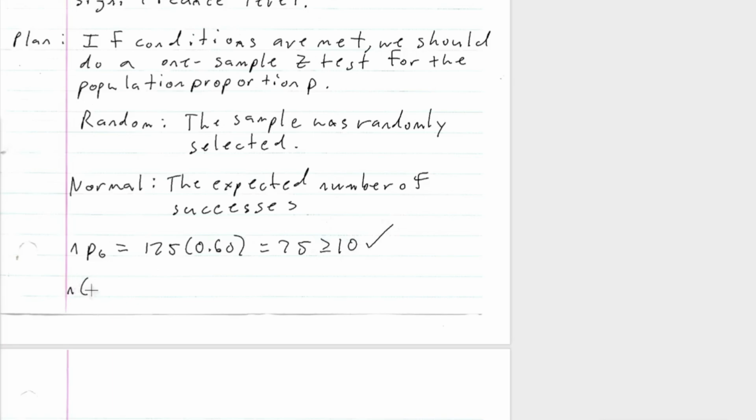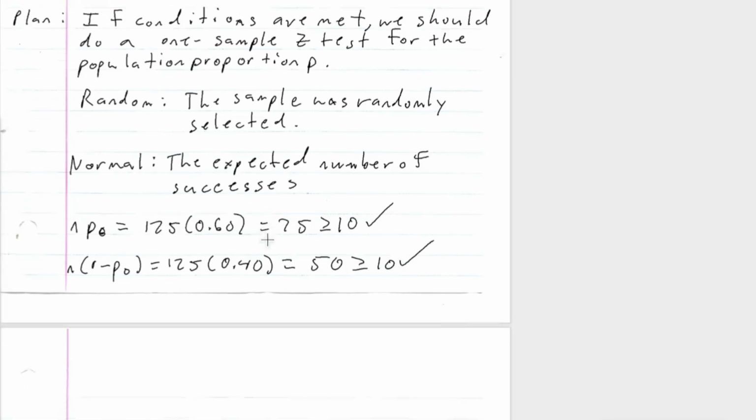And then n times 1 minus p naught, right? P naught is equal to 125 times 0.40, which is 50, which is bigger than or equal to 10 as well. So our normal condition is satisfied.